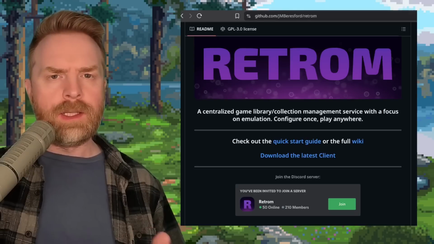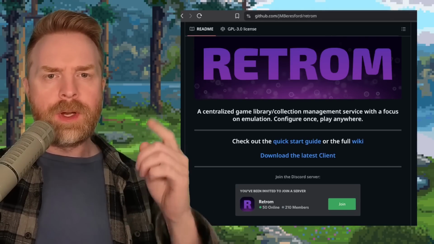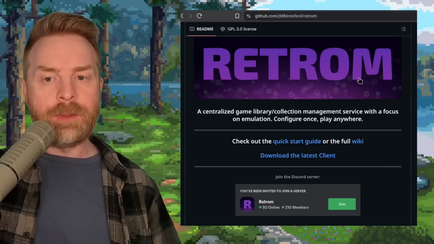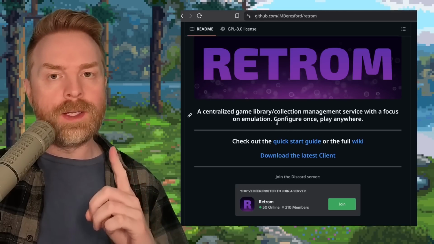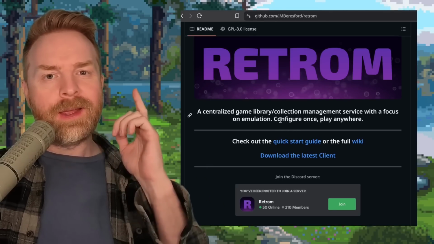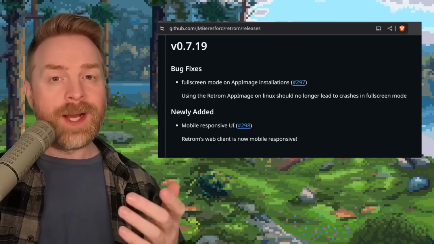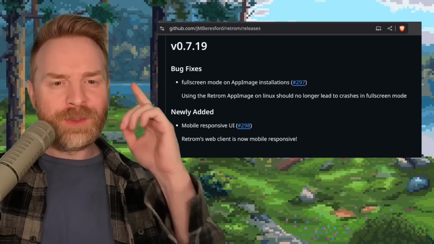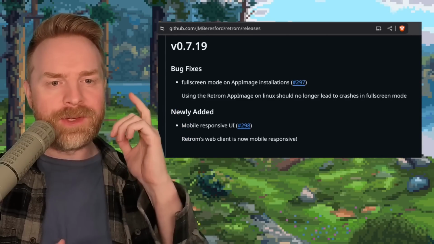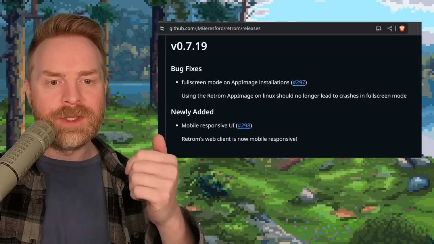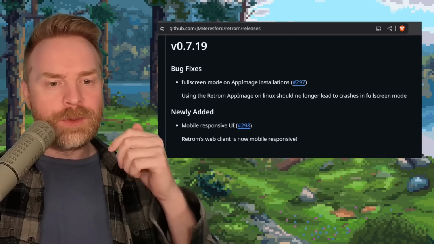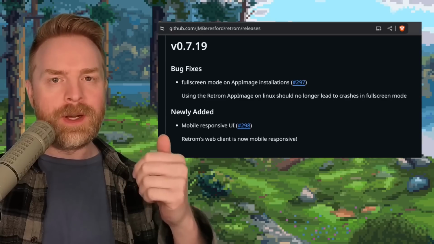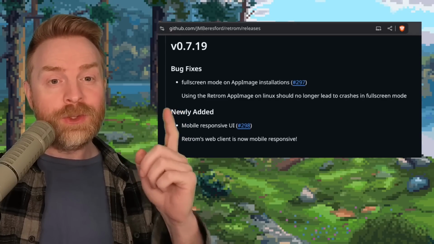And last up here, we're talking about Retrom, which is a centralized game library collection management service with a focus on emulation. Configure once, play anywhere. And Retrom just got a brand new update. So at the time of filming, version 0.7.19 is the latest update. We've got some bug fixes and a brand new feature here. They say mobile responsive UI. Retrom's web client is now mobile responsive. And I'd say that's a huge win for Retrom.